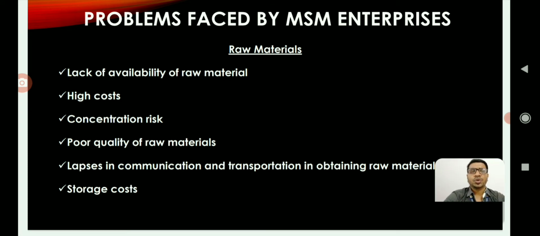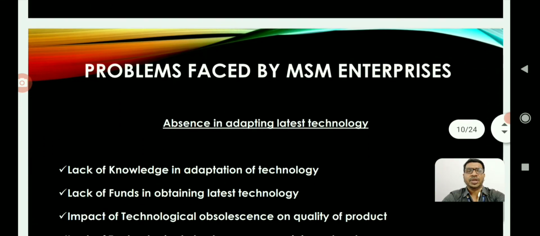Next one is storage cost. If they get huge materials, storage will be another hurdle. They need huge godowns to store all this material, and there may be some wear and tear in the process. They need to maintain it properly, otherwise the entire materials will be wasted. So these are the major aspects in the raw material section.